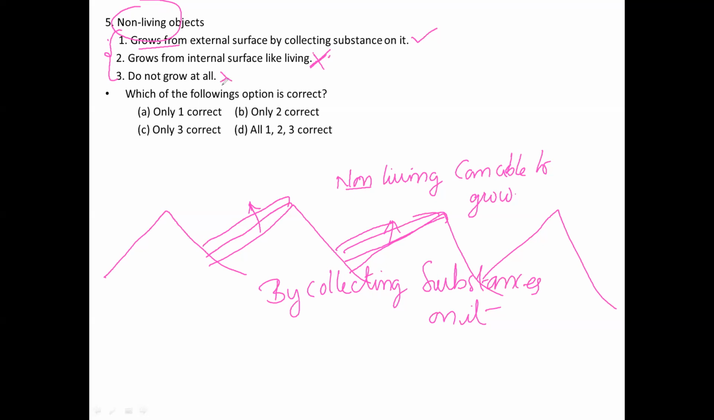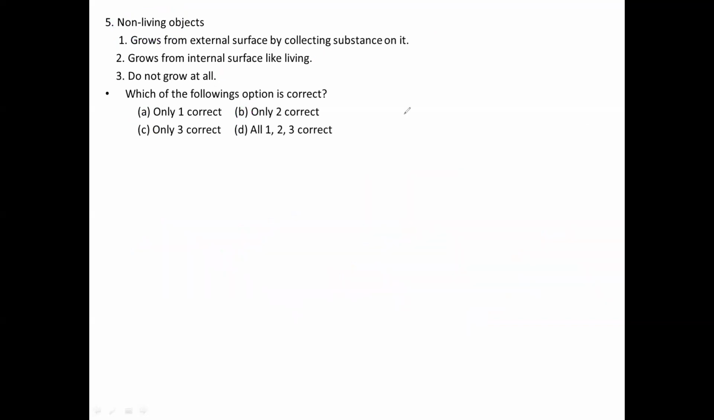So just growth from the external surface by collecting substances on it. Option one is the correct option for this. This is wrong, this is wrong, and this one is also wrong. Okay, so I would like to move on to the next slide.